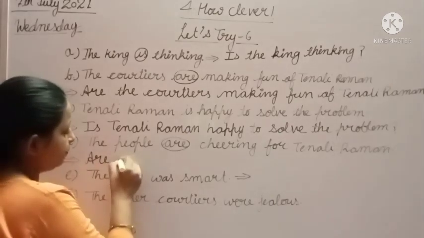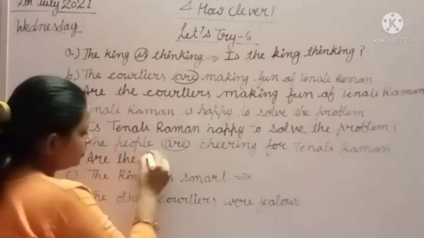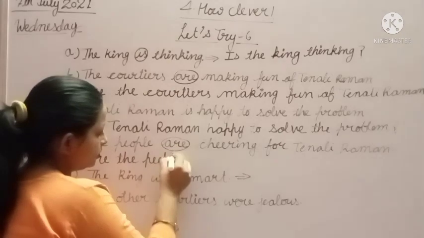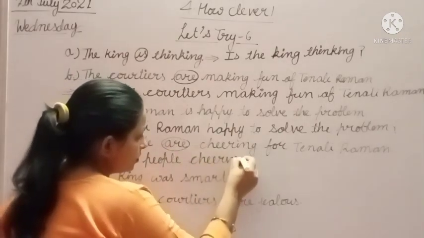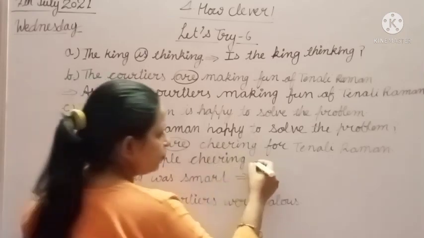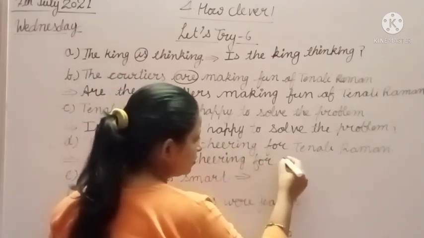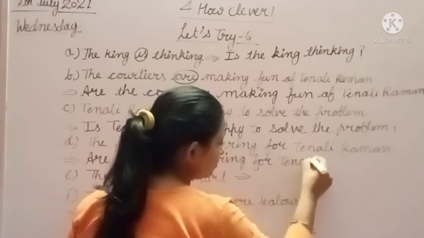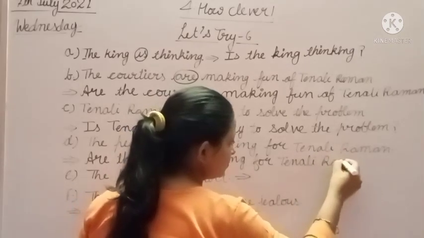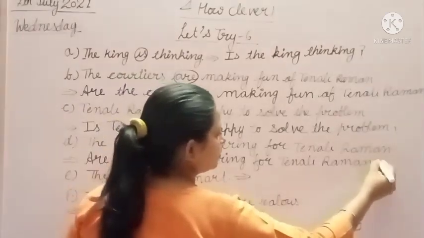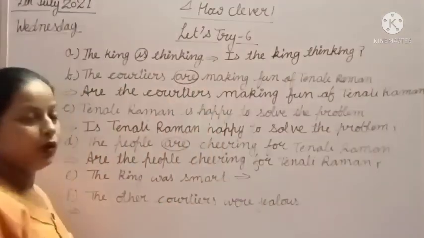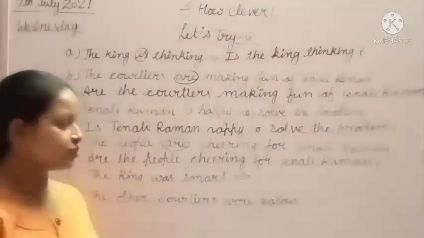Are the people cheering for Tenali Raman? Okay. Now we will do the next one.